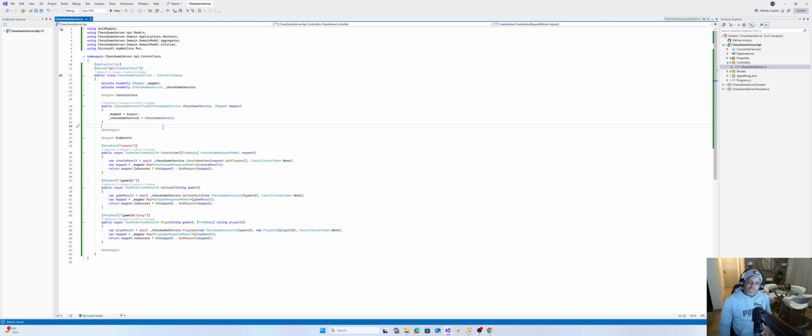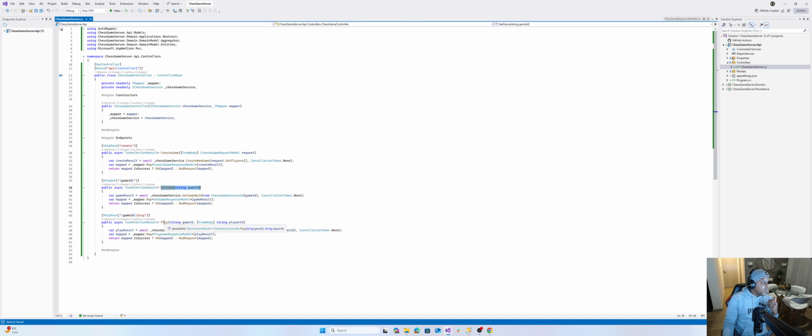These are the endpoints that we'll be exposing in our API. Soon we're going to run the solution so you can see what an endpoint is, if you're not quite familiar with what an API is. We'll have three endpoints. One creates a game session, assigning the players to the session. Another one is get game.